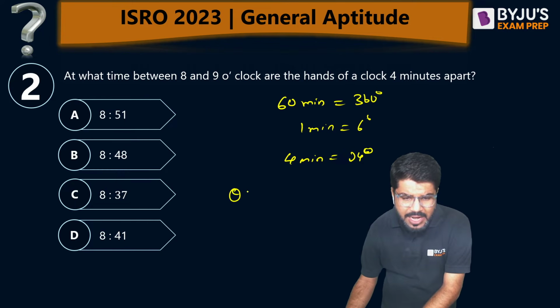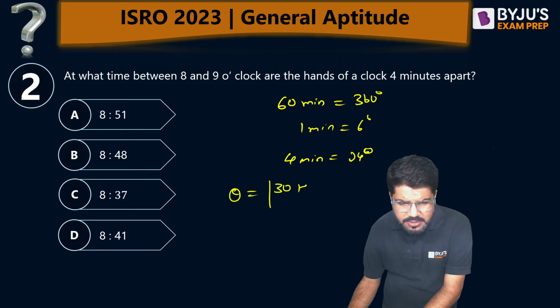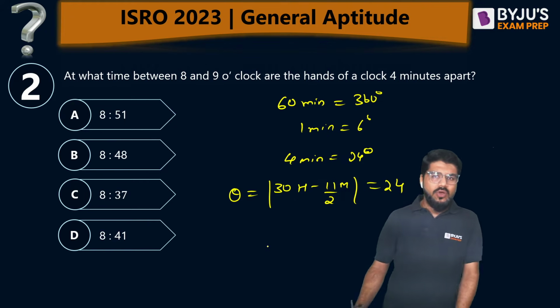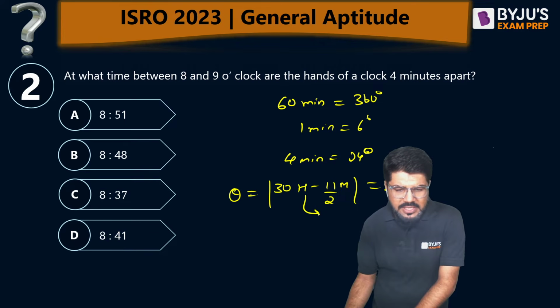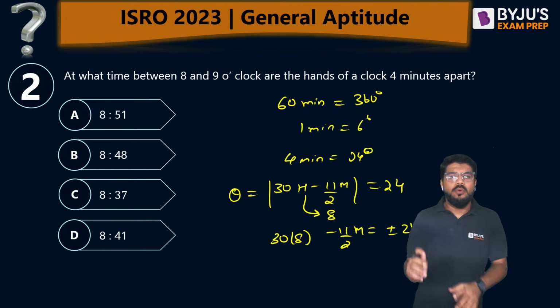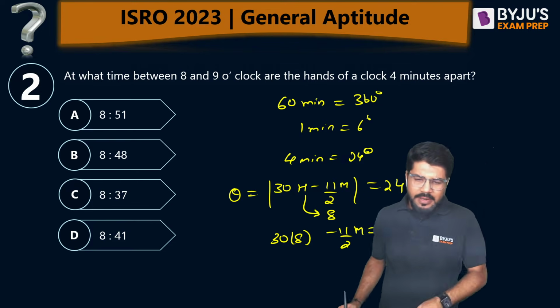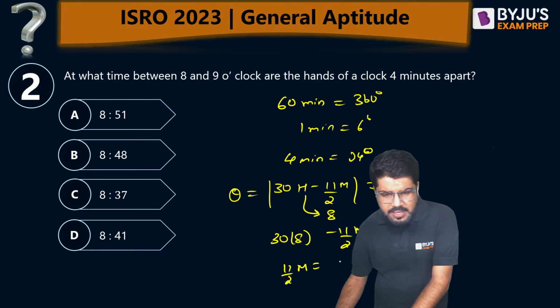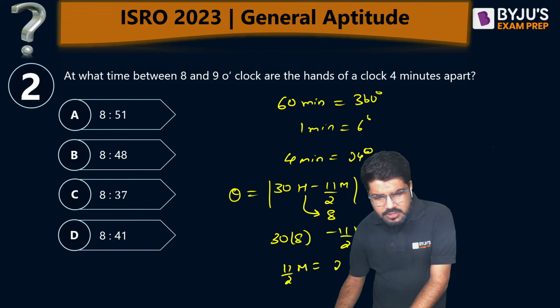And guys, the formula for angle between the hands, as I have taught you several times earlier, is the modulus of 30h minus 11 by 2 m. This is 24. Now the time is between 8 and 9 o'clock, right? So what is the value of h you will put? That is 8. So 30 into 8 minus 11 by 2 m should be plus or minus 24, because the modulus of this is required to be 24. So the actual value should be plus or minus 24. Solving from here, first you will get the value of 11 by 2 m: that is 240 plus 24, which is 264, and 240 minus 24, which is 216.